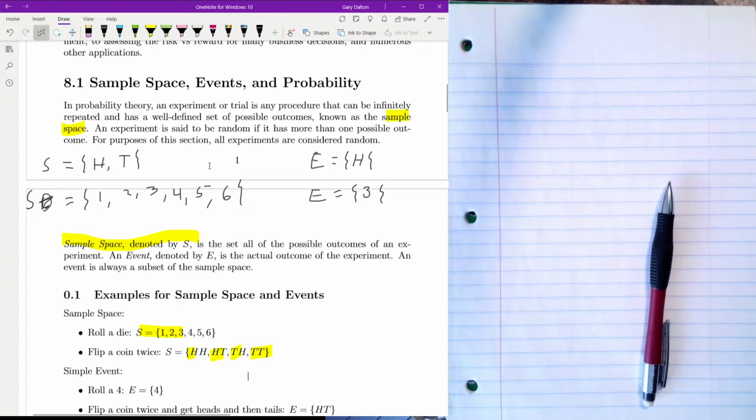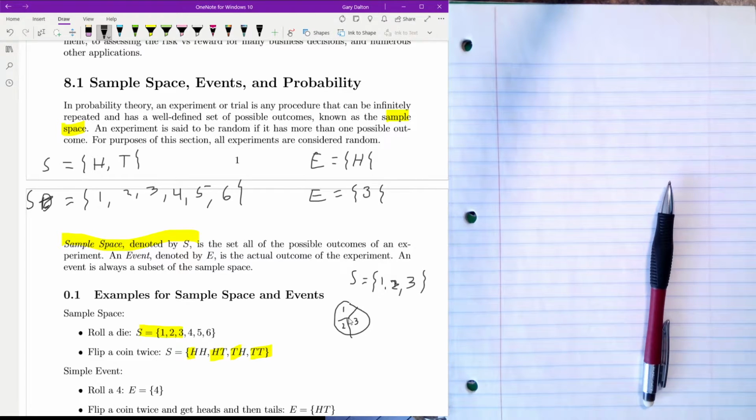If you have a spinner, and your spinner is divided into three sections, and this is 1, 2, 3, your sample space is in fact 1, 2, 3.